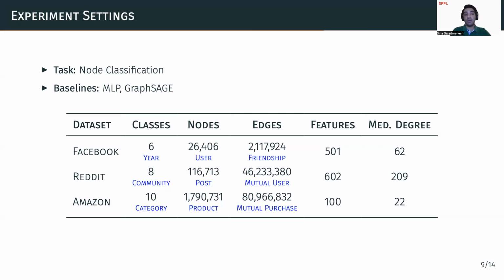MLP is a simple MLP model that does not use the graph edges and thus has perfect edge-level privacy. We also make it node-level DP by training it using DPSGD. Another baseline is GraphSage, which is one of the most popular GNN models. We make it edge-level DP by adding noise directly to the adjacency matrix. And for node-level DP, we use an extension of the DPSGD algorithm to GNNs that is proposed in a previous work.